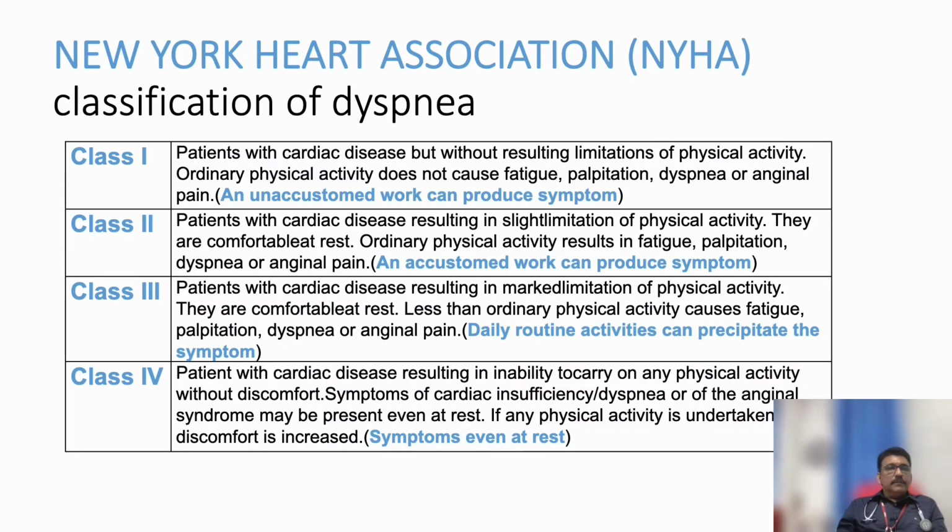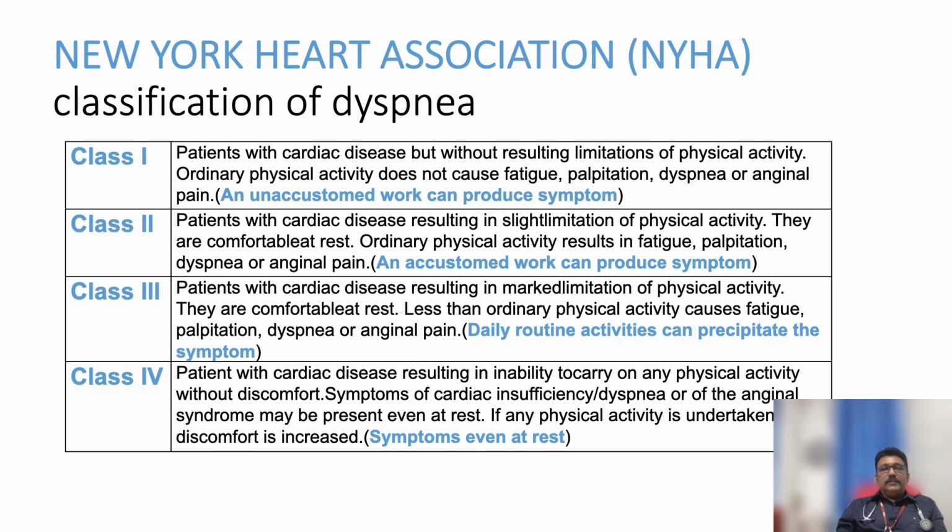For example, a person is walking every day morning, he is walking for 1 kilometer. Okay, so one day he is walking for 1.5 kilometers. So during that 1.5 kilometers, like every day he was walking for 1 kilometer, he never had breathlessness. So today he walked for 1.5 kilometers, he developed breathlessness. That is class 1. Unaccustomed work produces symptoms. He never walked for 1.5 kilometers in his life. Suddenly he is walking for 1.5 kilometers, he is getting breathlessness. So that is class 1.